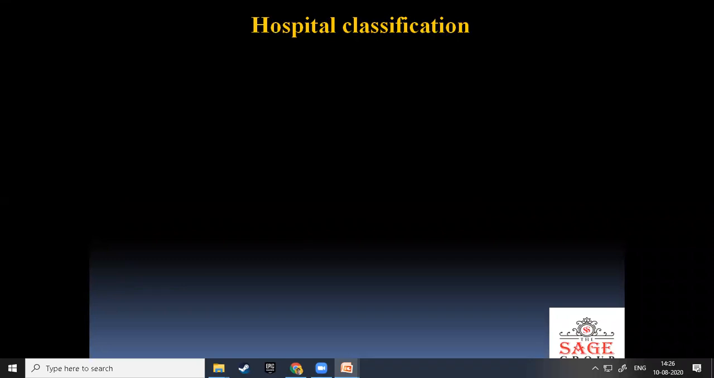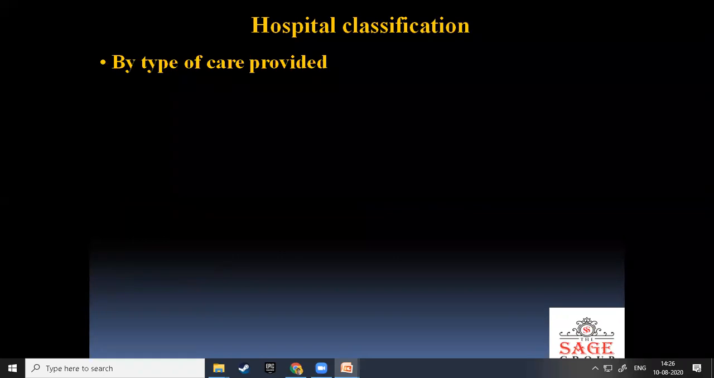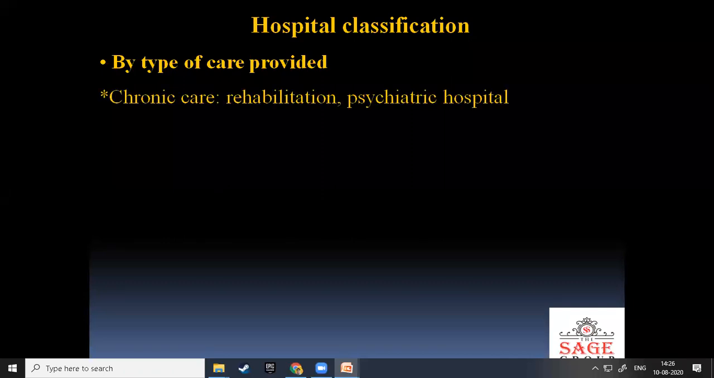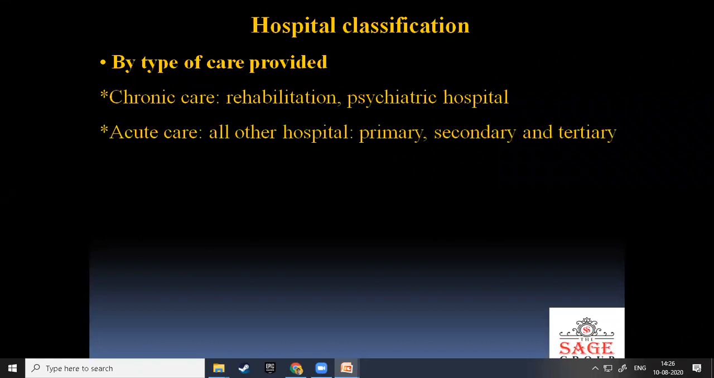Again, hospital classification. This is by the type of care provided. Chronic care and rehabilitation and psychiatric hospital. Just write down if you have pen and paper. Acute care: all the hospitals, primary, secondary and tertiary.